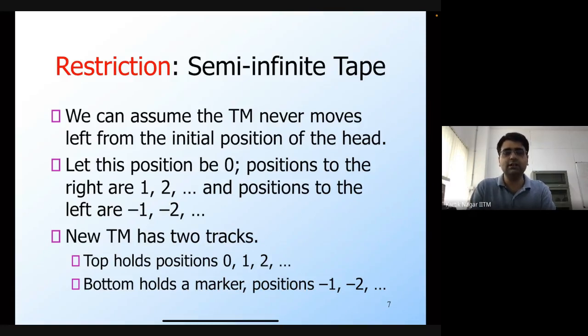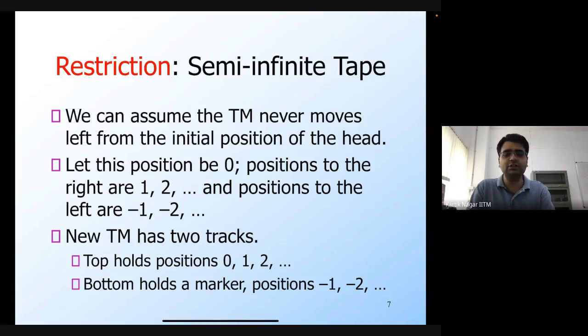The restriction that we're looking at is, what happens if the Turing machine has a semi-infinite tape, which means that you can only move to the right from the initial position of the head. The Turing machine can never move left from the initial position of the head. In some books, for example in the Cozen book, this is how a standard Turing machine is defined.